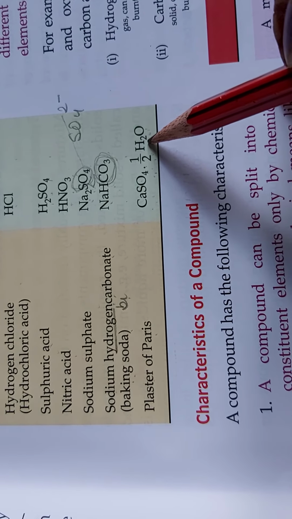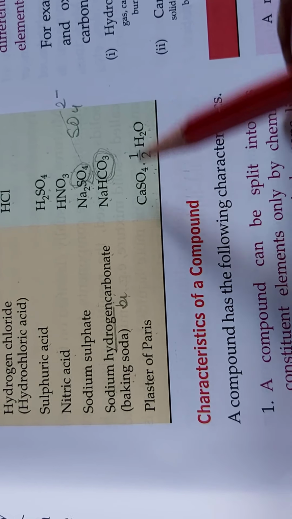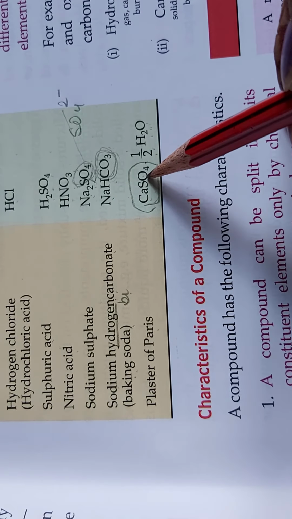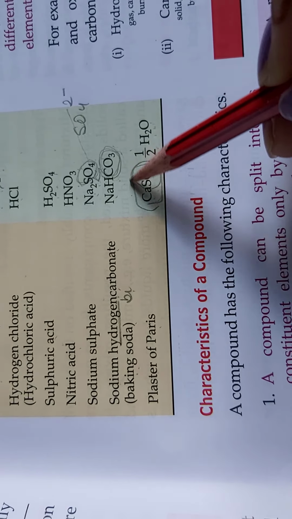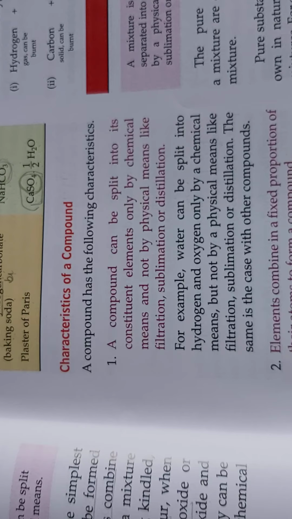2 molecules of 2 atoms of hydrogen, 1 of oxygen, and calcium sulfate, CaSO4. This SO4 will be known as sulfate.